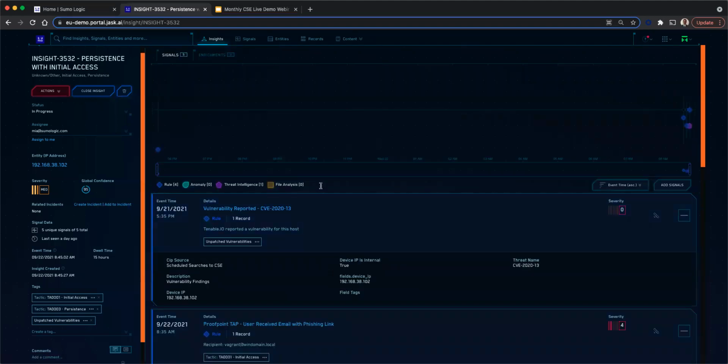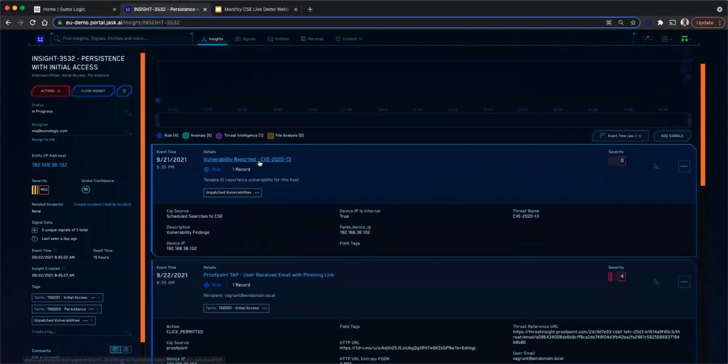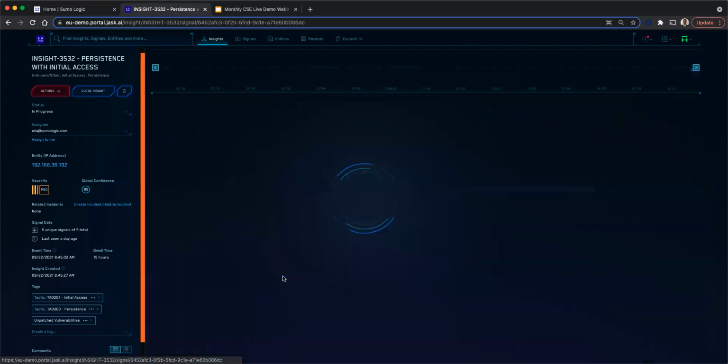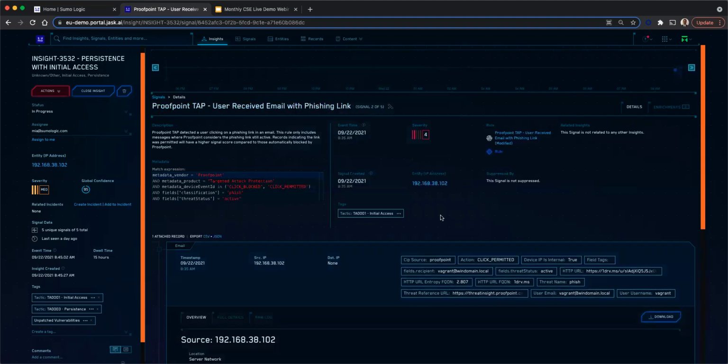Let us take one incident and take a closer look at it. I'm going to get into one of the signals, opening up this Proofpoint tab. You can see there is a lot of data which adds context when it comes to investigating security incidents. The expression or rule causing the signal to be generated is shown here. You can see the severity, the event time when the signal got generated, the entity involved, and the rule triggering this particular signal.